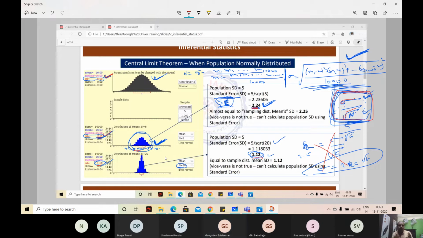You need to remember the concepts. What is standard error? What is standard deviation? What is normal distribution? What is mean? What is sampling distribution of means? All these concepts you need to understand. We'll see some more: what is p-value, what is statistical significance? These are all theoretical things you need to understand and remember. I'll show one or two mathematical examples also in tomorrow's class.